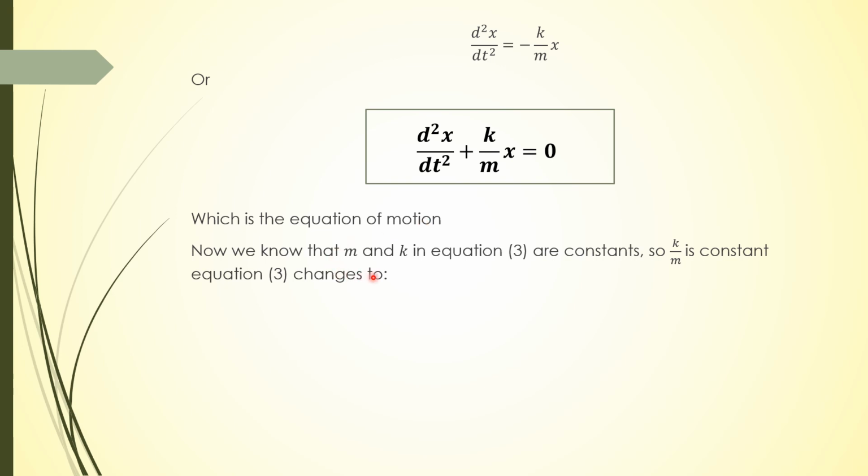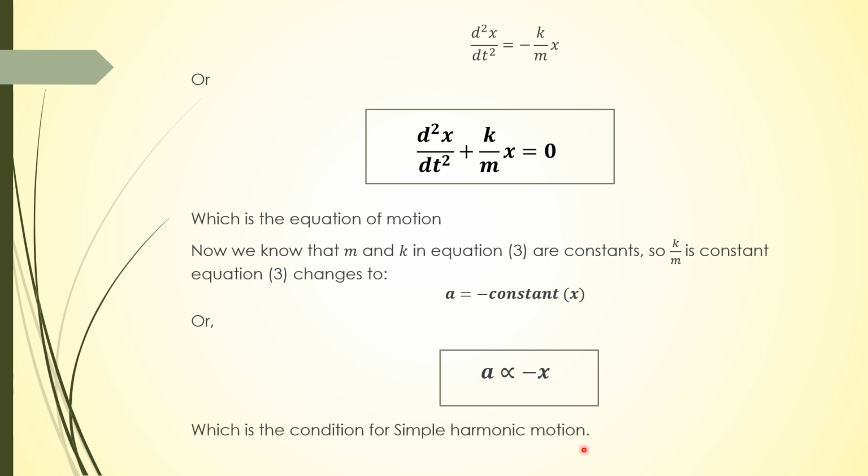Now if we talk about the acceleration of a body, we know that in equation number 3, k and m are constants. k is the spring constant and m is the mass of the body. This means that a is equal to minus constant into x. So if we remove the constant, we get a proportional sign. So a is proportional to negative of x, which is the condition of simple harmonic motion.